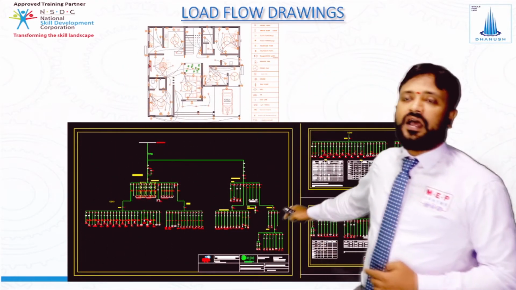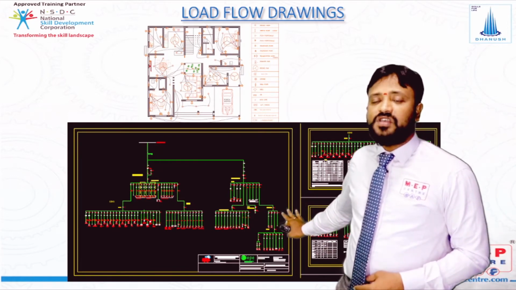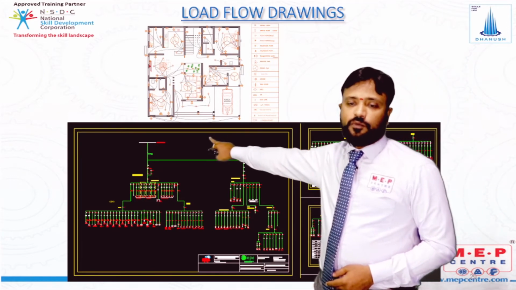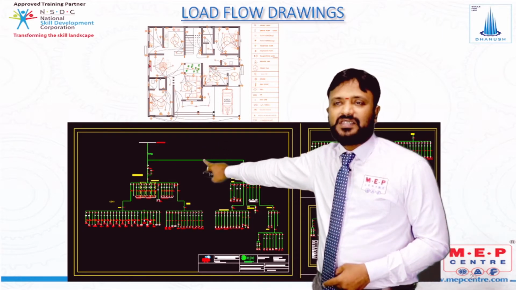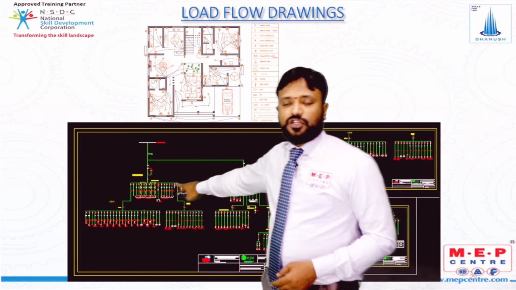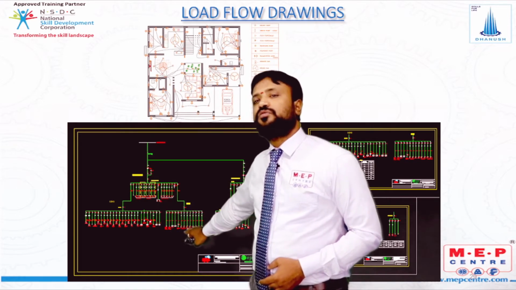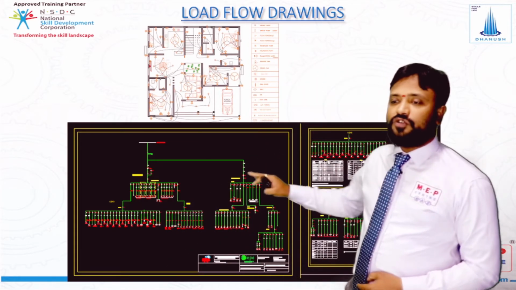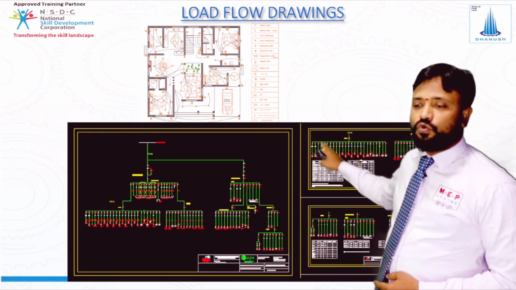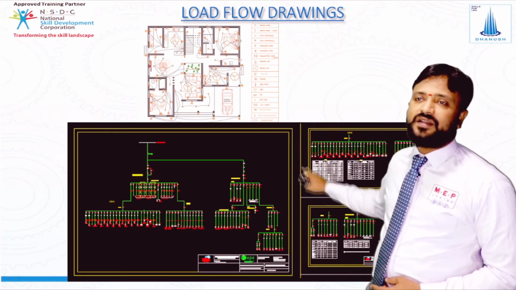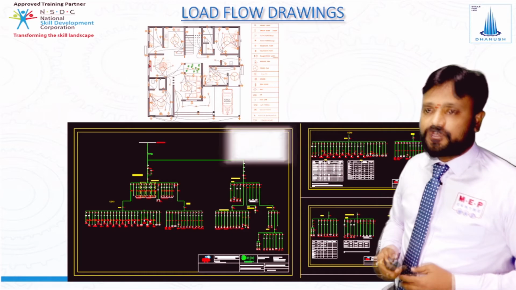And when you see the total single line diagram, from the point of supply, PT, CT, then next we have the main distribution boards, and from the main distribution board we are going to put a sub-main distribution board, and from the sub-main distribution board it's going to the distribution board. So when you see the load flow analysis, we are going to do all these things, the individual single line diagram and the total single line diagram, we are going to study in the drawings.